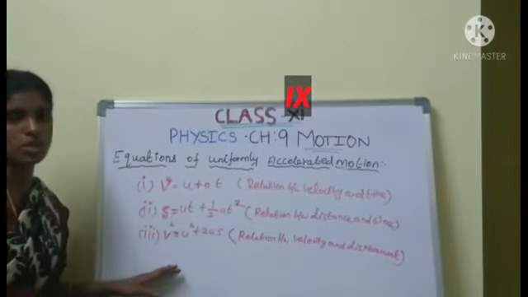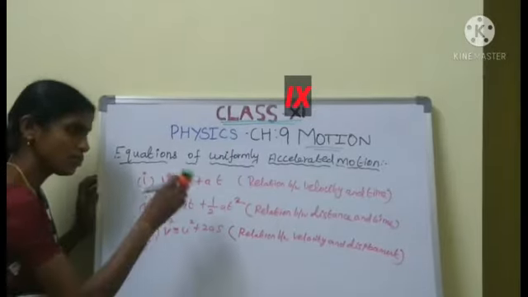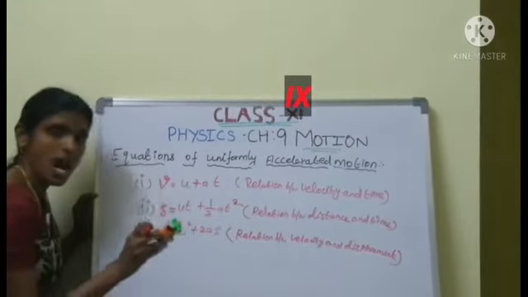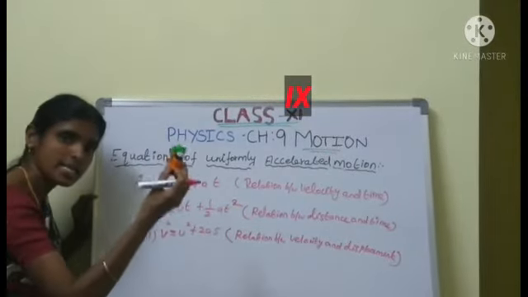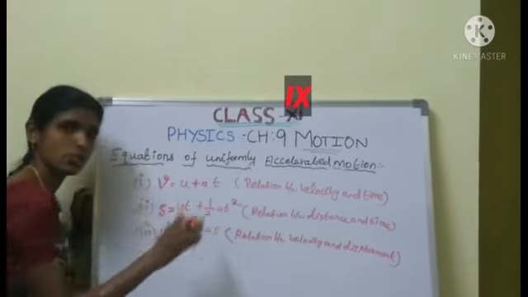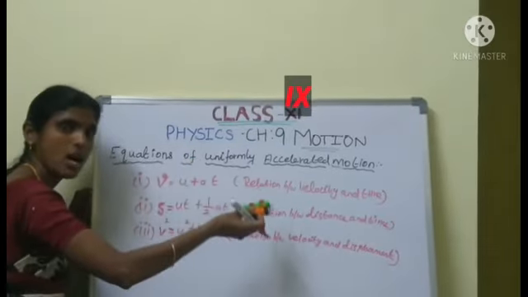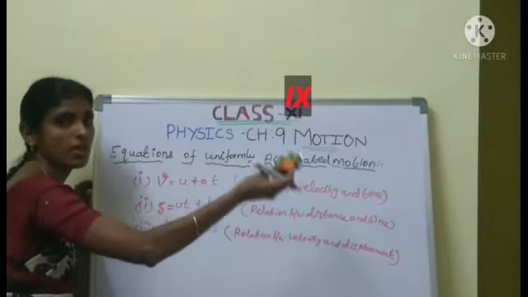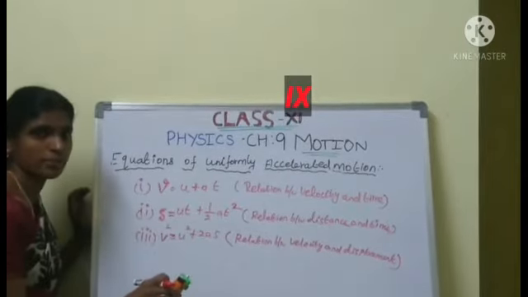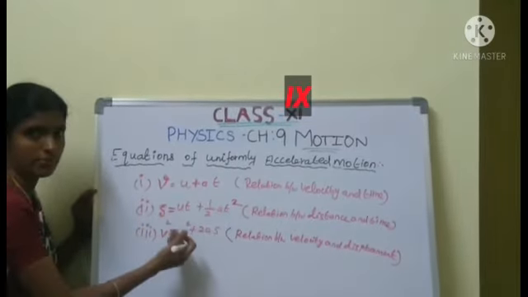Velocity and displacement. Are you clear, students? Whenever an object is moving with uniformly accelerated motion, it has three equations. Do you know uniformly accelerated motion very well? An equal amount of increase in velocity, or an equal amount of decrease in velocity of the object, is called uniformly accelerated motion. Now we are going to discuss them one by one.